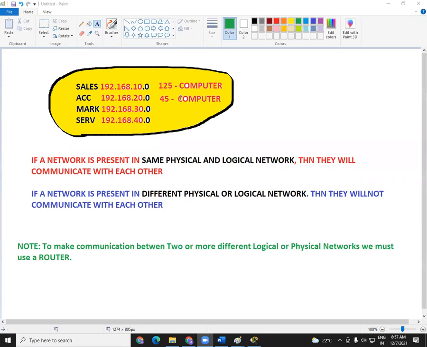Now, what is a physical network? Physical network means the physical devices and where they are present. Are they present within a building, or across a city, or in two or three different locations like different cities, countries, or continents maybe? That is your physical. Logical means the IP address that we assign on that network.